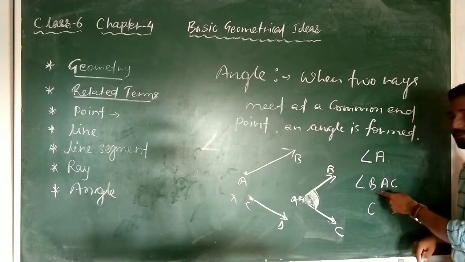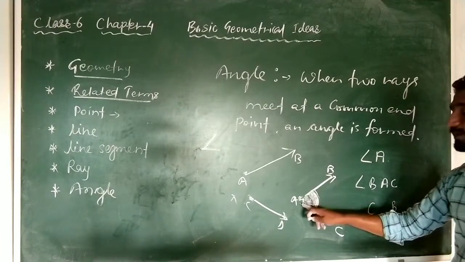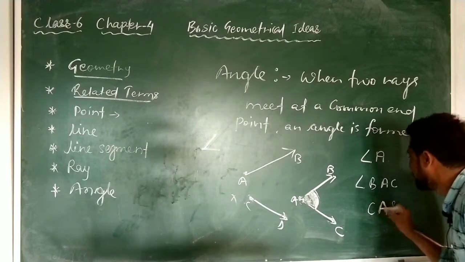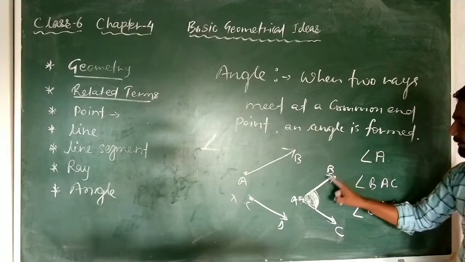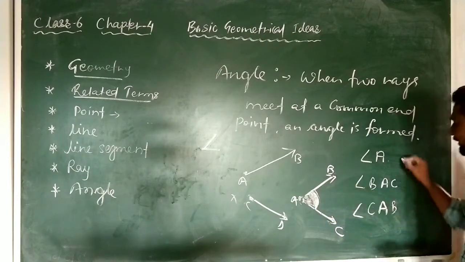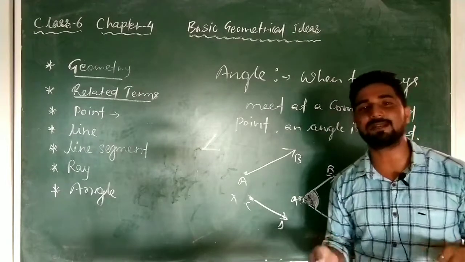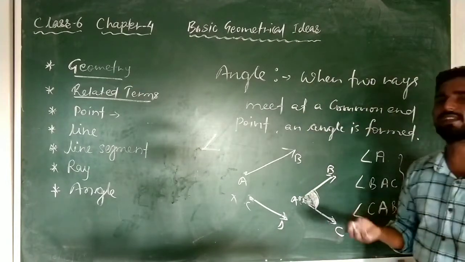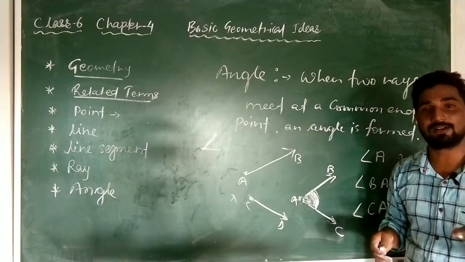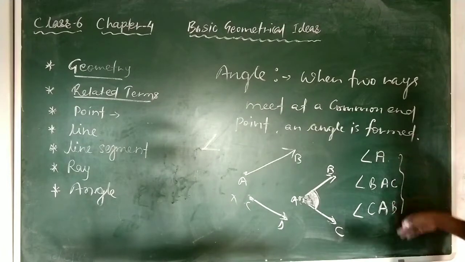Means one time B at first and C at last, and one time C at first and B at last, and always where the angle is being made, that will be in between. So this is angle BAC. Angle BAC can be written, and angle CAB can also be written. So any angle can be written in three ways. As per the requirement, it is not that everywhere you have to write three names for one angle. No, one angle name will be written, but we should know. So I have just written it.